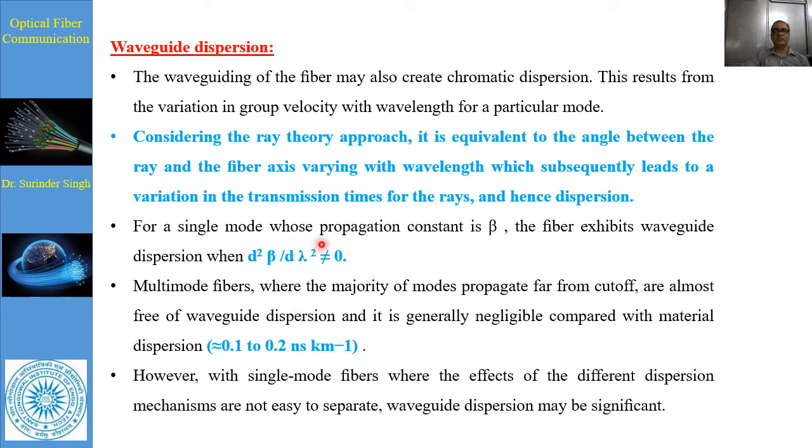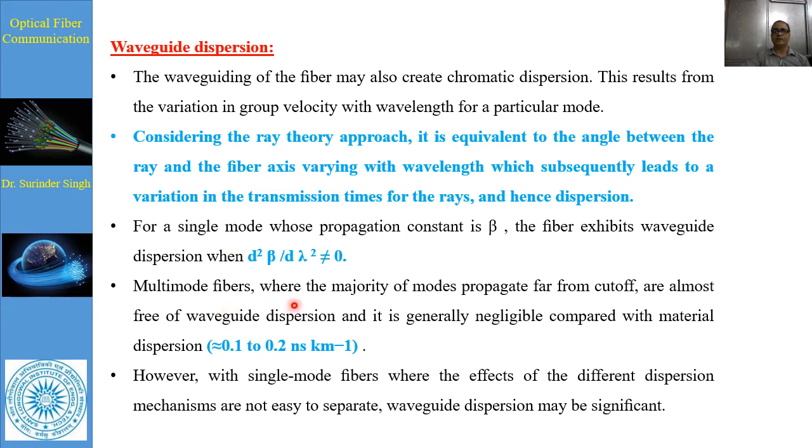For a single mode whose propagation constant is beta, the fiber also has a waveguide dispersion. Here beta is the propagation constant, and instead of n we consider d square beta upon d lambda square not equal to 0. That is in the single mode.